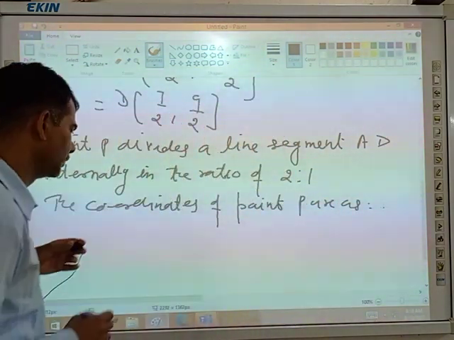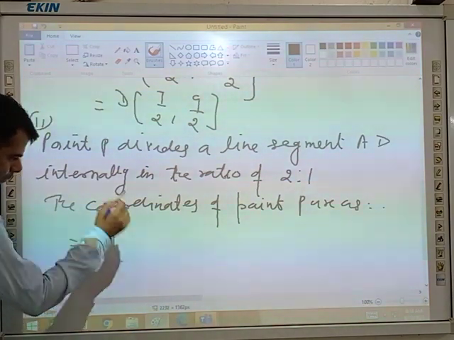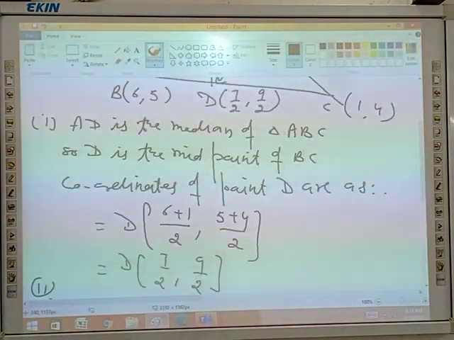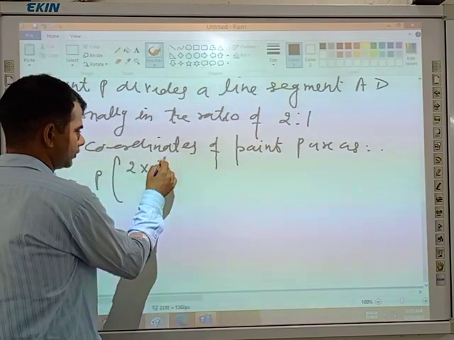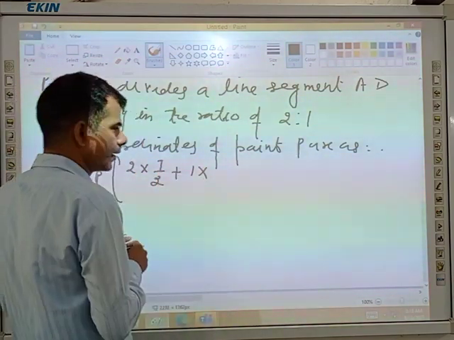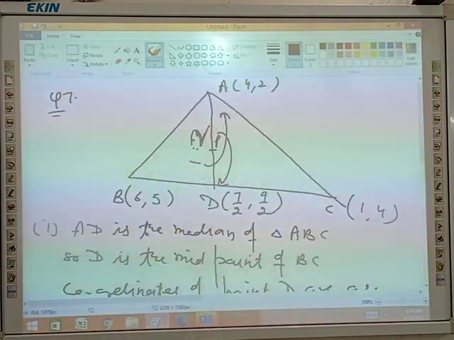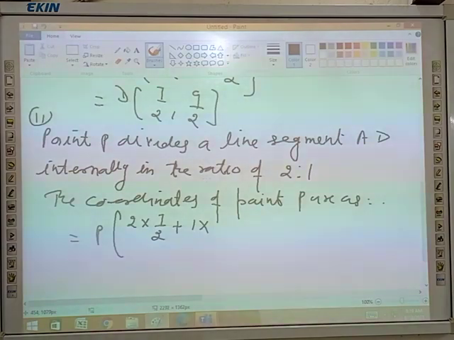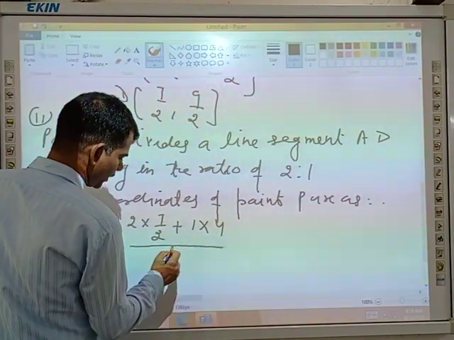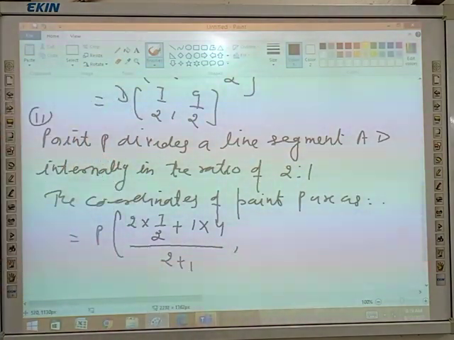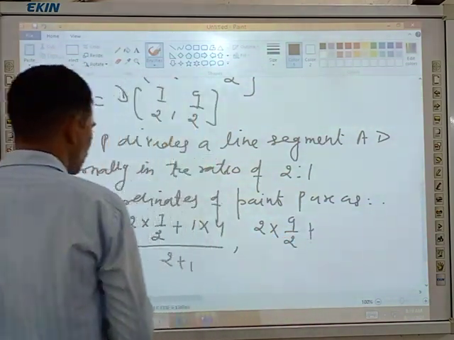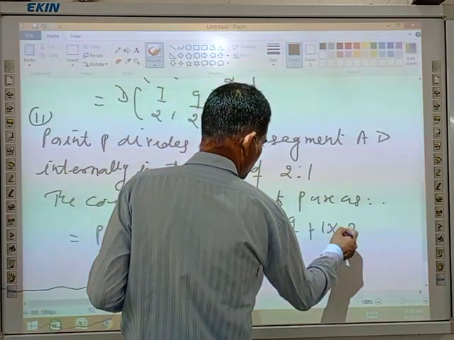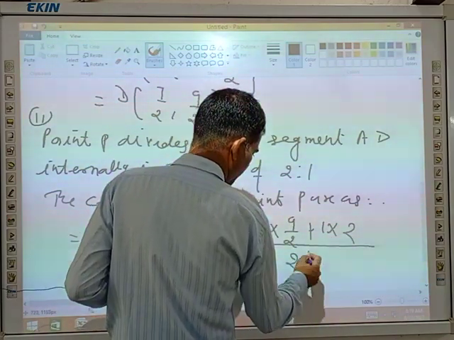Now we will apply the section formula: 2 into 7/2 plus 1 into 4, divided by 2 plus 1, and 2 into 9/2 plus 1 into 2, divided by 2 plus 1.